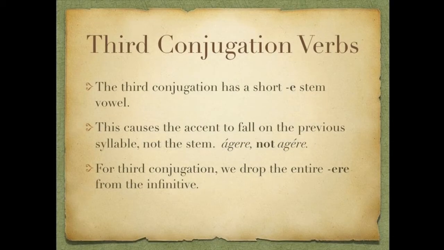In third conjugation, the stem vowel is going to be short instead of long, as we've seen in the first and second conjugation. This is going to cause the accent to fall on the previous syllable, not on the stem vowel itself. So, for example, we'll have agere instead of agere. For third conjugation, to form the base to which we add all of our endings, we're going to drop the entire ere to form our verbal stem. So instead of just dropping the re, we'll drop the entire ere. And we'll see why here in just a second.